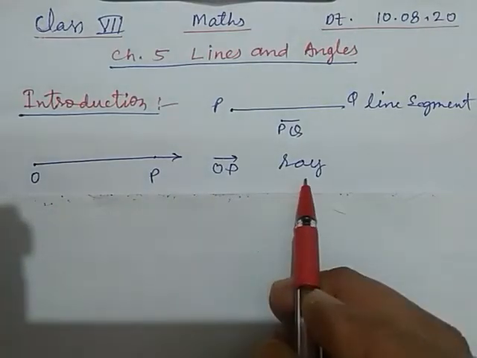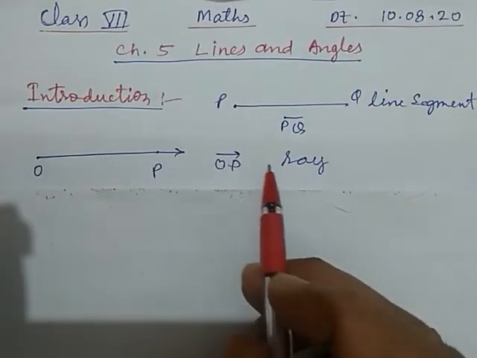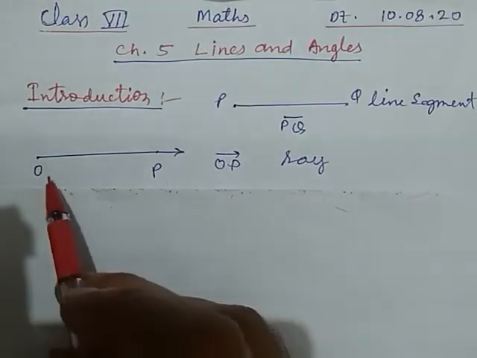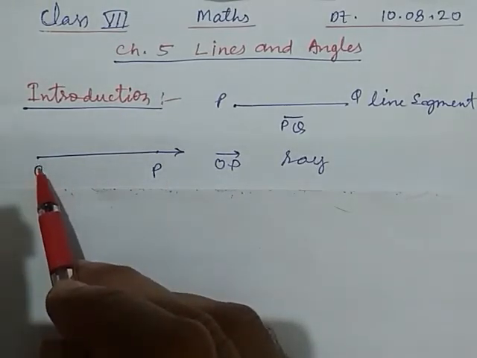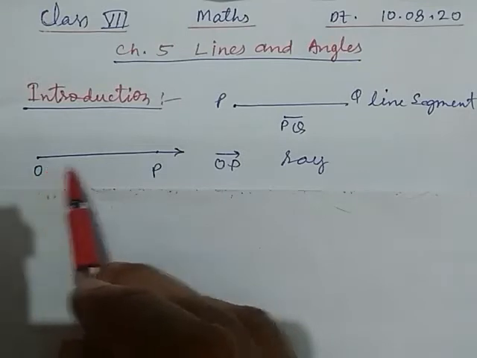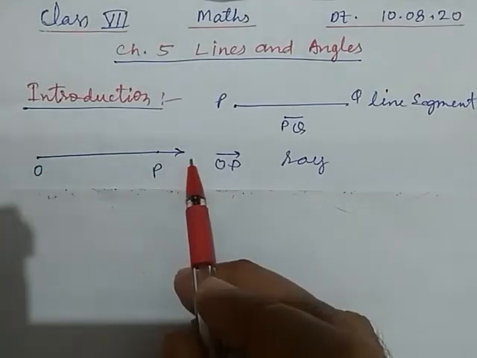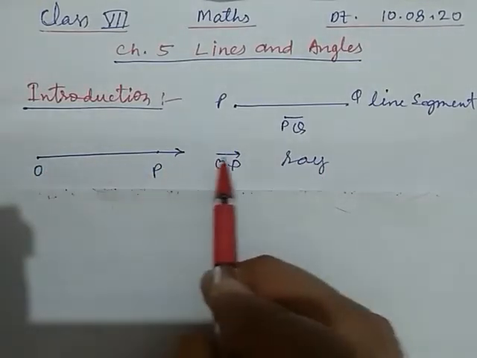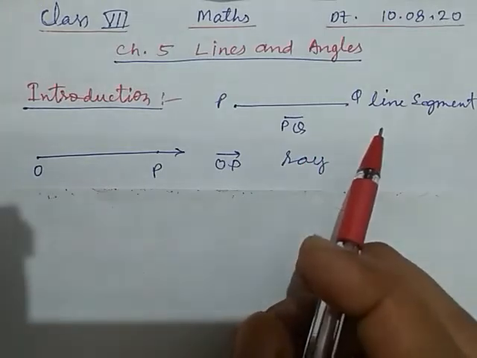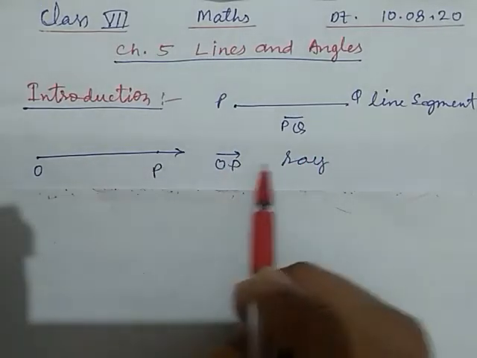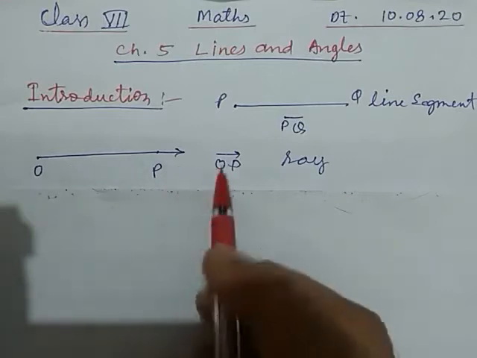Here is the ray. It has an origin from where it starts, and in one direction it can be extended up to any length. Okay, so this can be a ray.